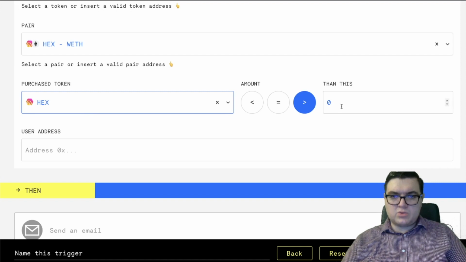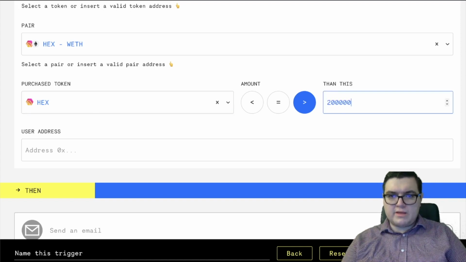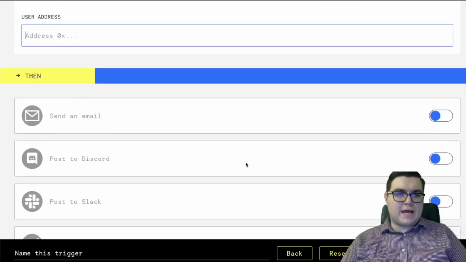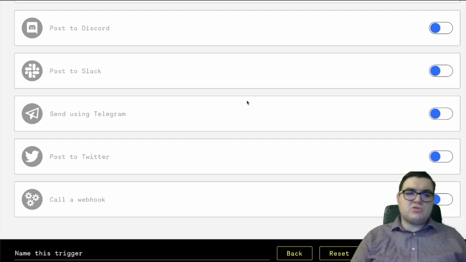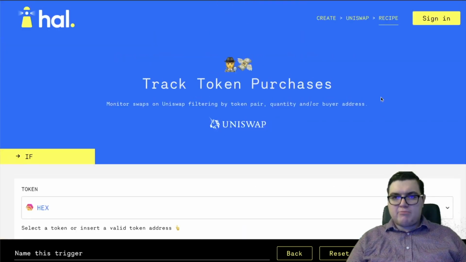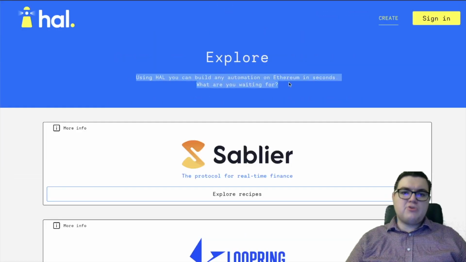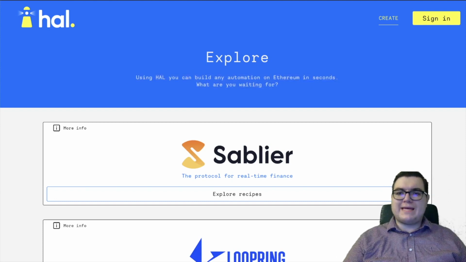Whether it was Hex or wrapped Ethereum that was being purchased, how much more than this? It would ask for the user address, and then you could say, send me an email or send using Telegram, name this trigger preview, and there we go. Using HAL, you can build any automation on Ethereum in seconds.